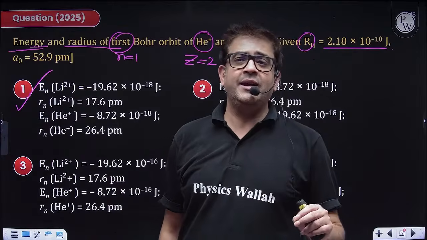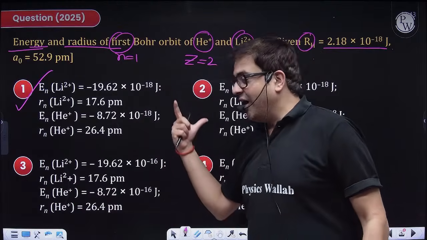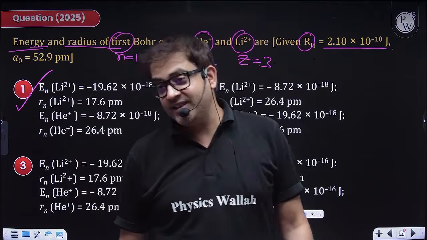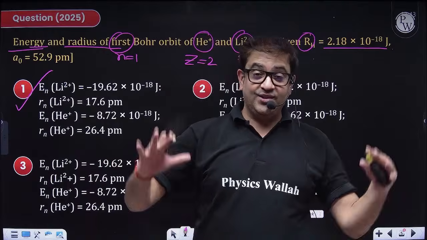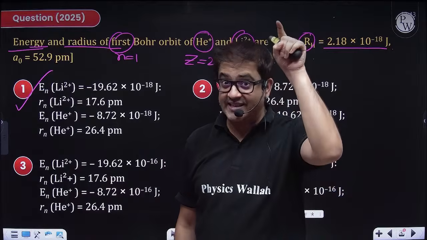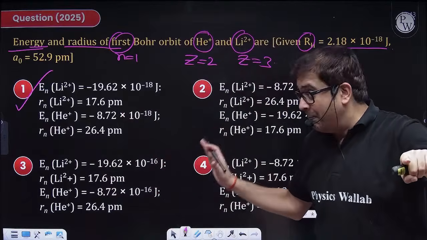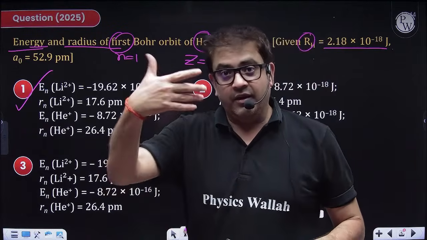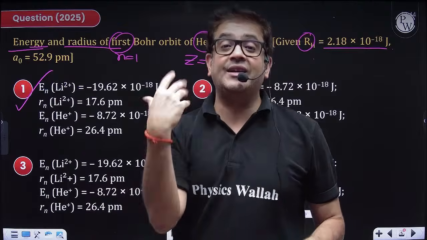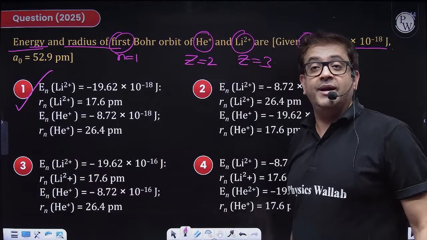Now, the multiplication and division is a thing, beta, which only and only your practice will help you do. So I've given you the detail. You have to do the multiplication by yourself. Sir, is it a joke? No, beta. But beta, calculations now no one can teach you. Calculations you can only master by practicing with your pen and copy. So I hope those pen and copy is still there in front of you, and you are actually trying to match the pace, beta. Sir, but calculation will take time. Beta, you have to manage that time by practicing more and more. Sir, where to practice? Chalo. I hope everybody is clear with this.